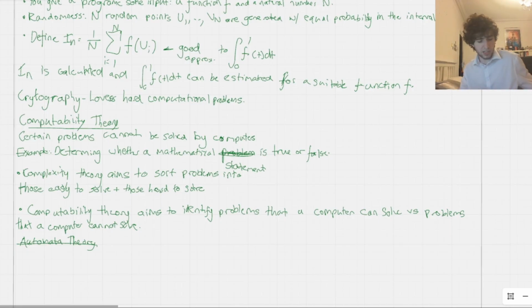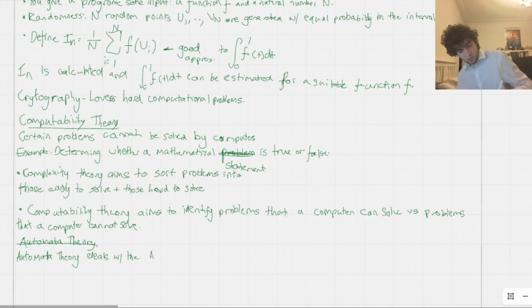So what I really should do is talk about what automata theory is. I should write that down. Automata theory deals with the definitions and properties of mathematical models of computation. And as you would expect, these models are quite complicated. So we're going to have to go through prerequisites, which is going to be the next video, before we really start getting into the details.